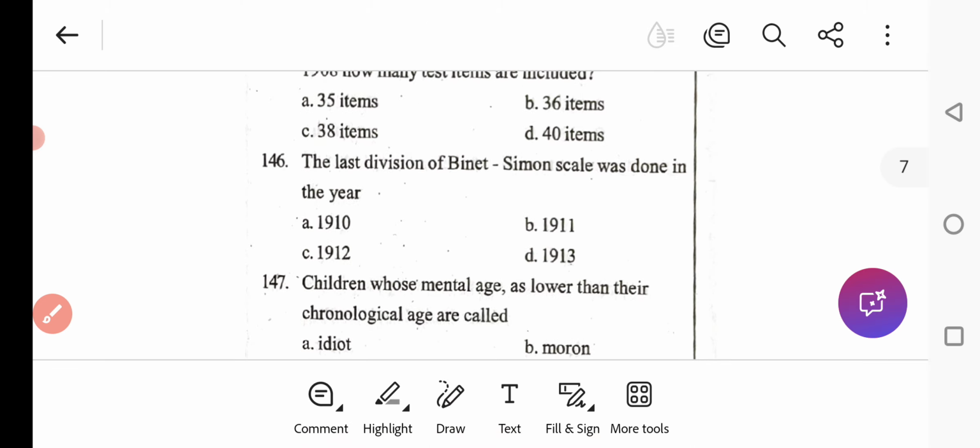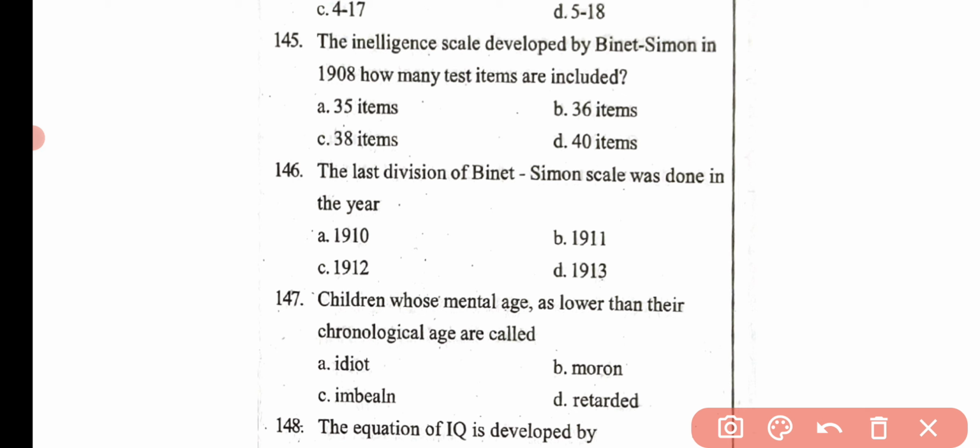Then the next question is, in the intelligence scale developed by Binet-Simon in 1908, how many test items are included? Option A 35 items, option B 36, option C 38, and option D 40 items. Here the correct answer is option B, that is 36 items.